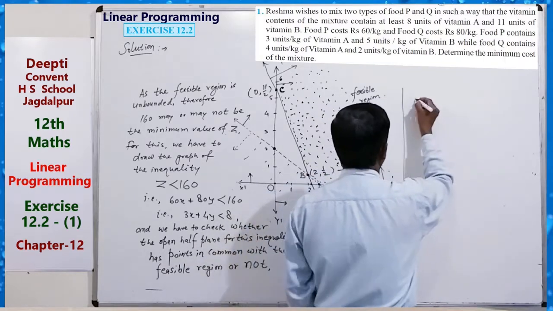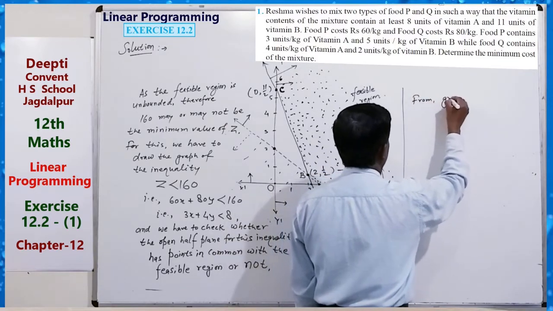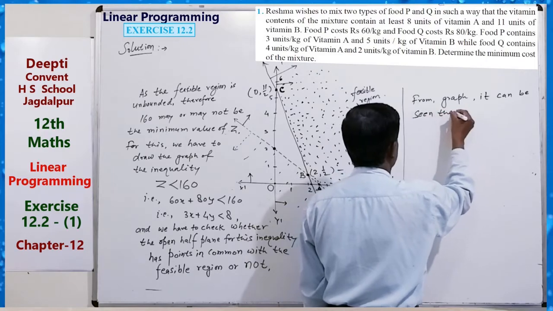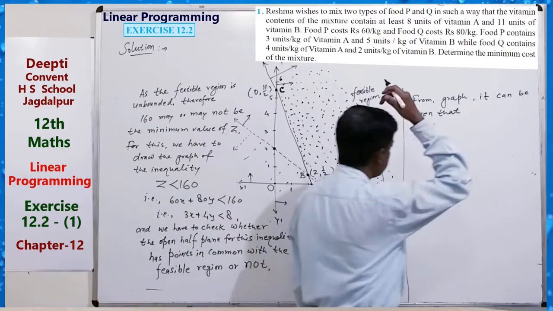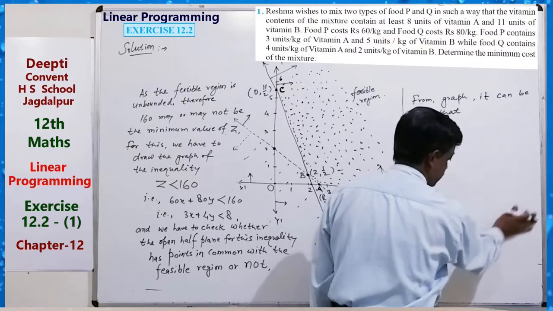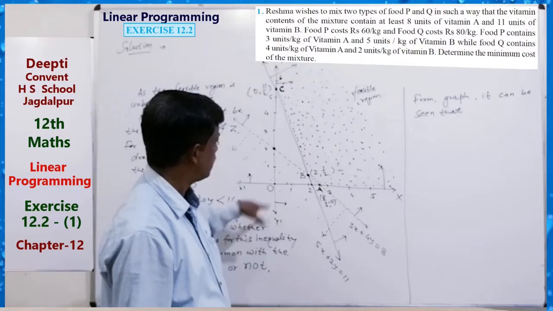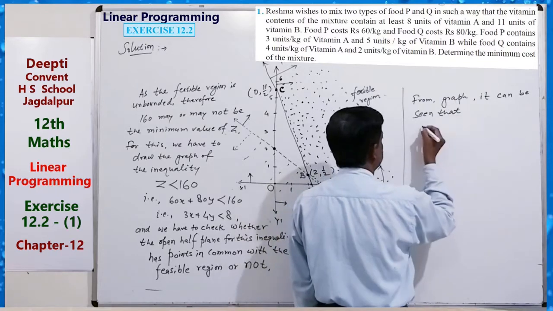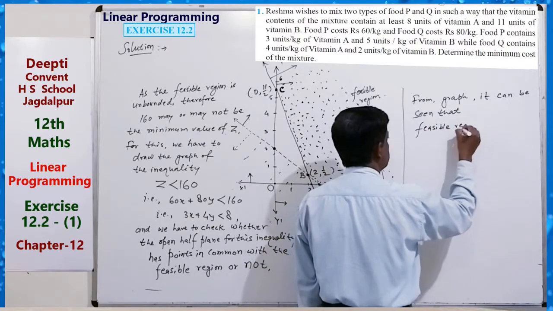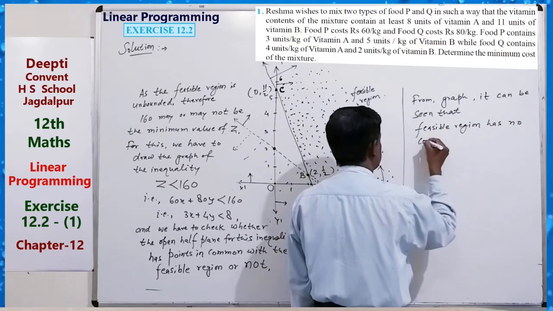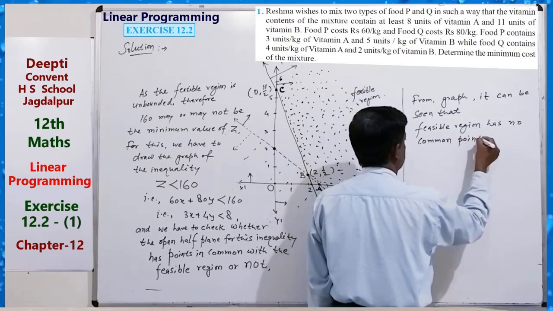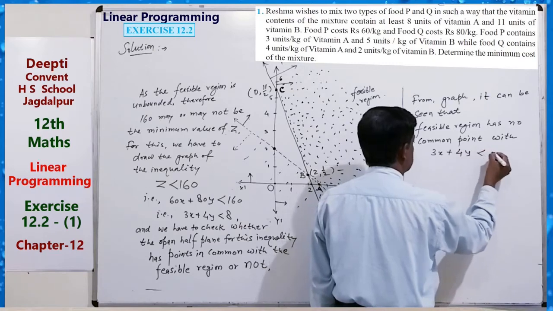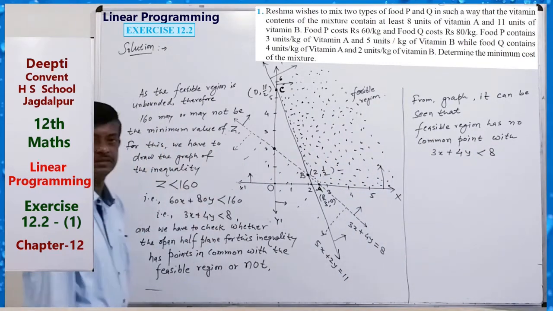Just after this line, from the graph, it can be seen that the feasible region has no common point with 3x plus 4y is less than 8.